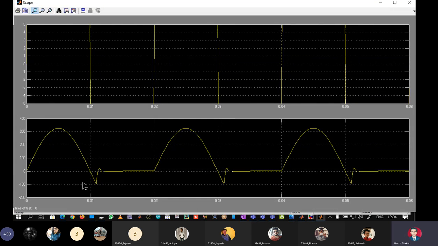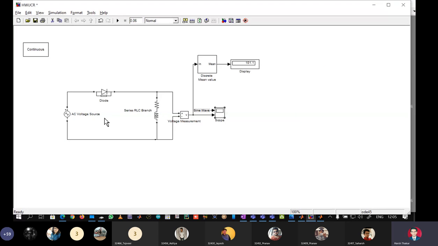The load voltage waveform is not becoming flat at omega t equal to pi, but is extending beyond pi into the negative half cycle. So it is called fully controlled. So this particular circuit can be called half wave fully controlled, that is HWFC circuit.